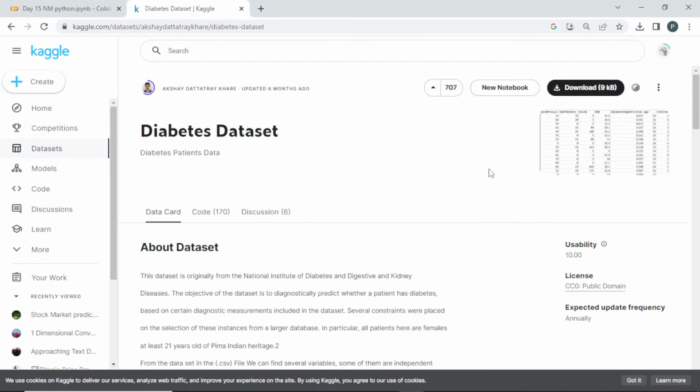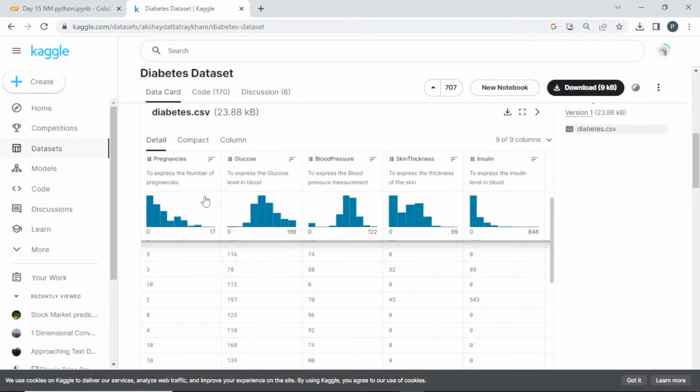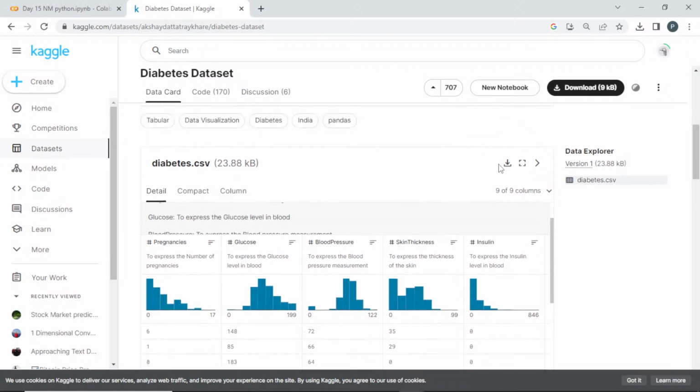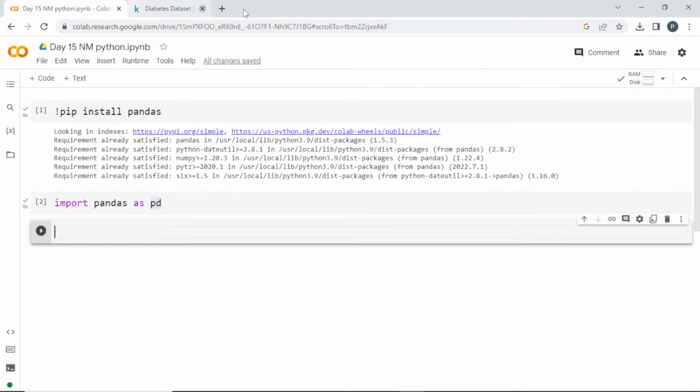You have to create an account in this, then you can download the dataset. So this is the glimpse of the dataset we have seen, right: pregnancy, glucose, blood pressure, and so on. If you want to download, you can click this button. If you have an account, it is going to allow you to download. That's how this works. You can search for any disease or whatever prediction you wish to do. So please make sure to go and check this website Kaggle. That's how you can collect the dataset.